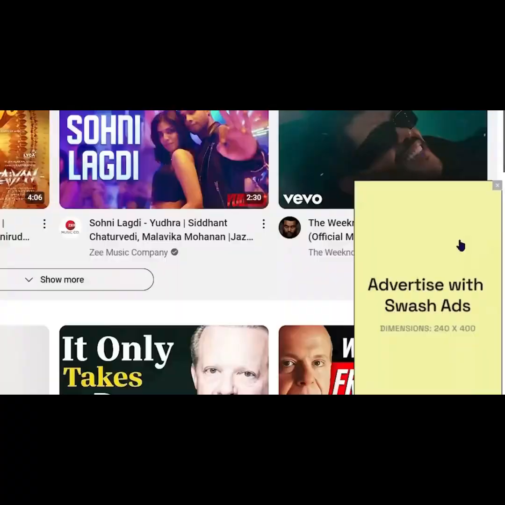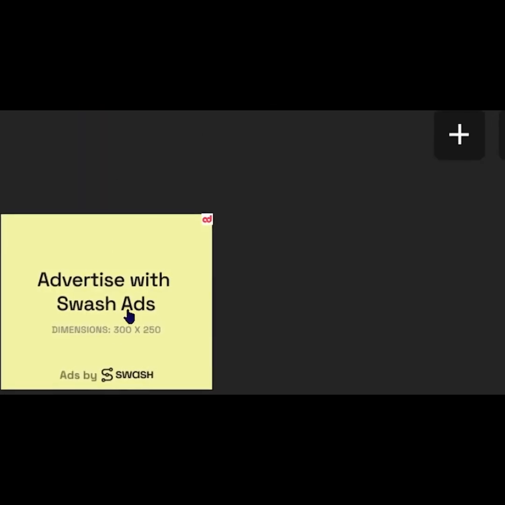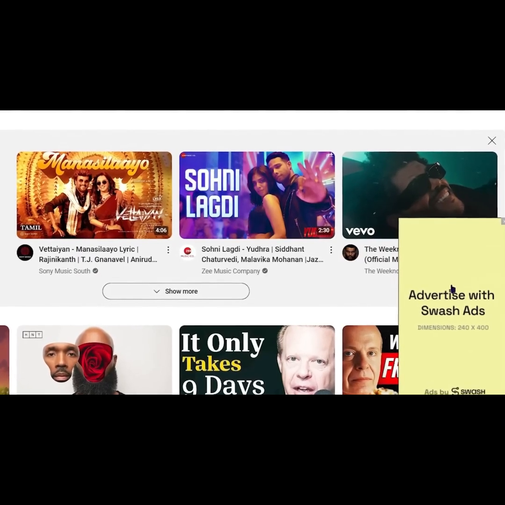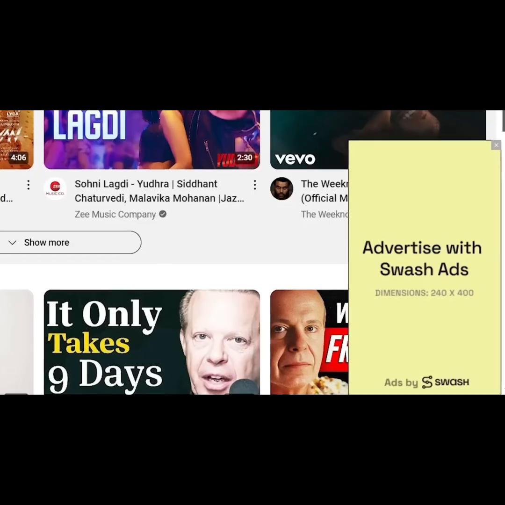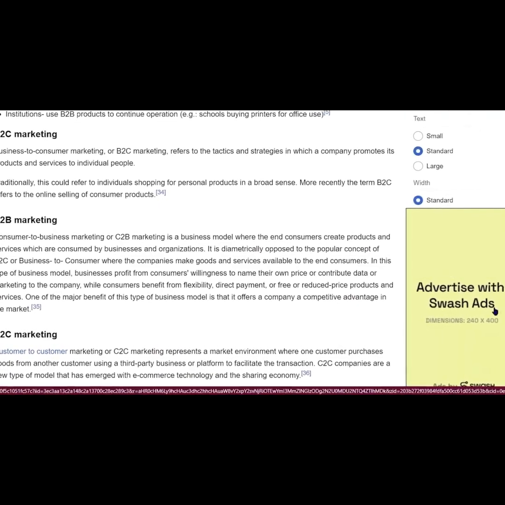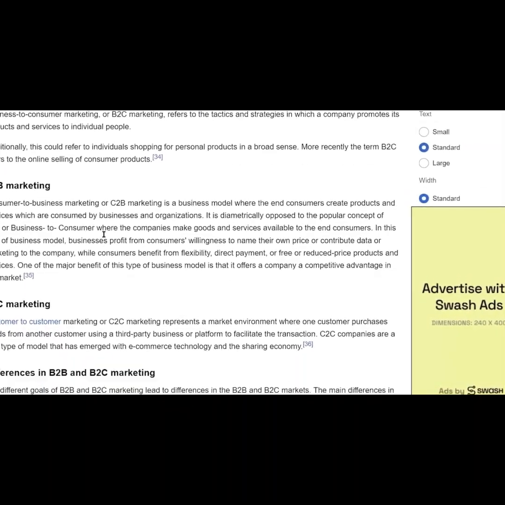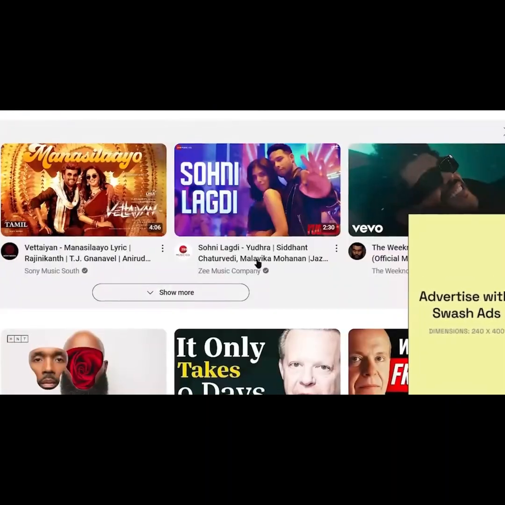Once you enable these options, now whenever you surf the web, whether you're on a website, watching YouTube, reading blogs, or doing anything on your browser, you will be shown a banner ad like this. This ad is from Swash App extension that is showing on your Google search engine website. The good thing is that you don't even have to click on these Google ads to make money. You will automatically be paid for each ad that will show on your web browser. You can click on ads if you like them or if you want to, but that's completely on you and it won't affect your earnings.